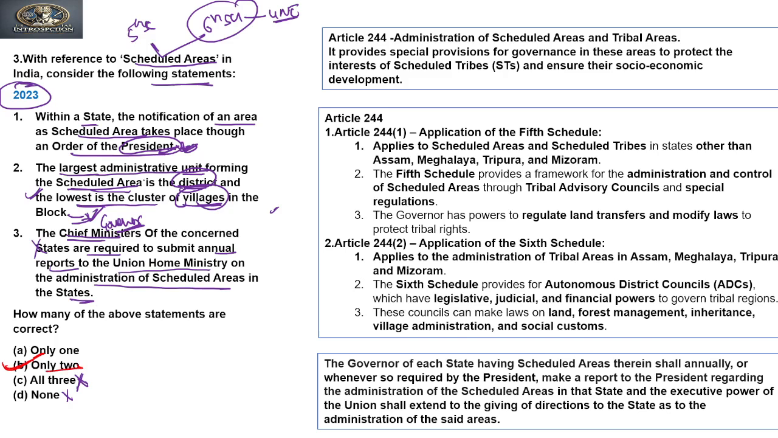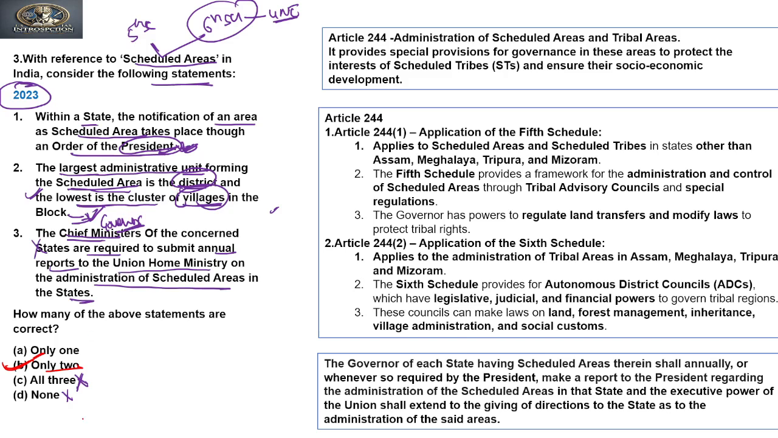So why I said let's skip it for the time being: because in an examination, my main purpose here is to show you how you can approach the question. That is why I skipped the second statement for the time being. Now after skipping this, it has become clear that yes, at the lower level it is a village in the block, and at the highest it is the district level.